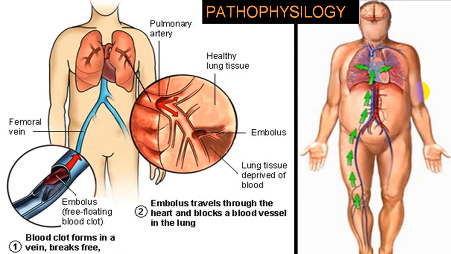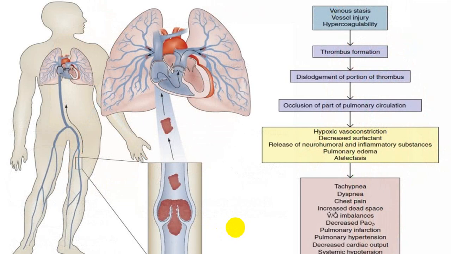So this is a diagram which is showing you how the clot formation takes place, how the embolus comes, and how it will block the pulmonary artery. So the embolus will come from a deep vein, will get dislodged, come to the pulmonary artery, and it will block the smaller size artery. If it is big enough, it may block even the main. Then we call that a saddle embolus, a single saddle embolus.